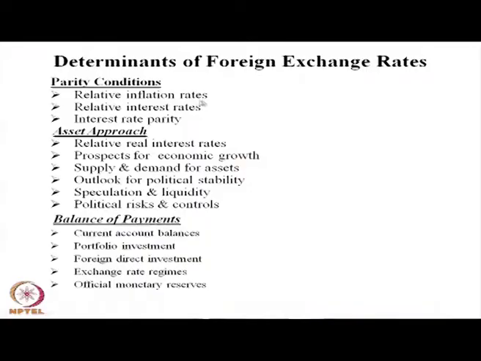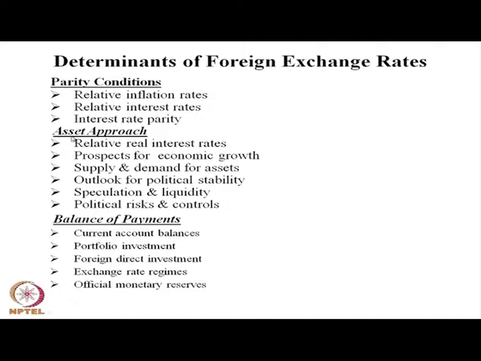So, the parity hypothesis primarily discusses the inflation rate, the relative interest rate and interest rate parity. These 3 aspects are taken into account for the interest rate parity condition, which provides some kind of basic or fundamental aspect for the prediction of exchange rate. This is the parity condition we have discussed.